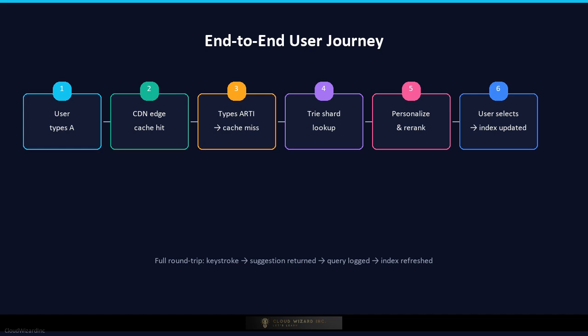The user selects the suggestion for artificial intelligence, the search executes, and that query event is streamed to Kafka, aggregated, and used to update the query frequency count, closing the feedback loop that keeps the index fresh.